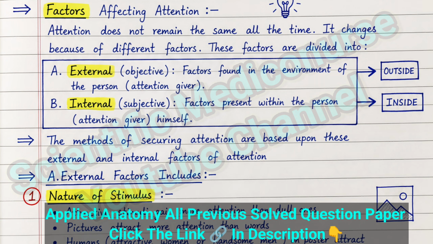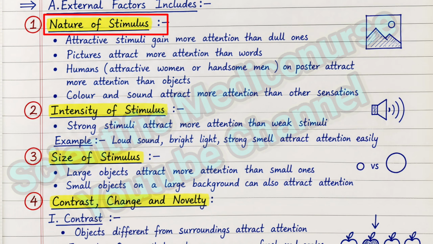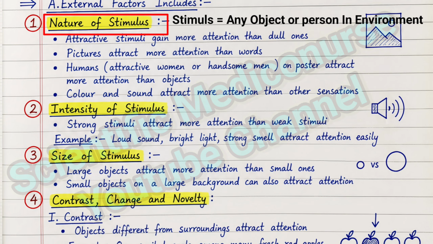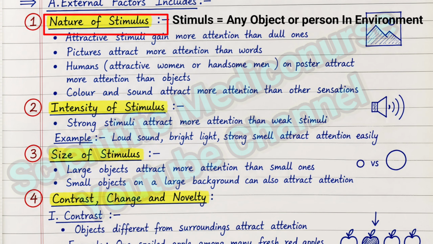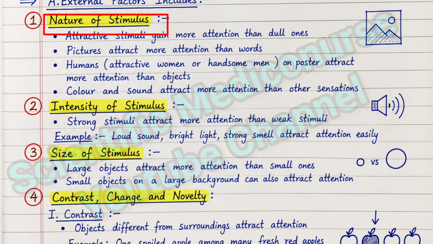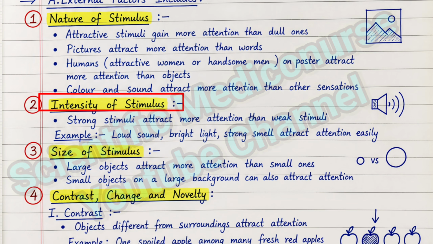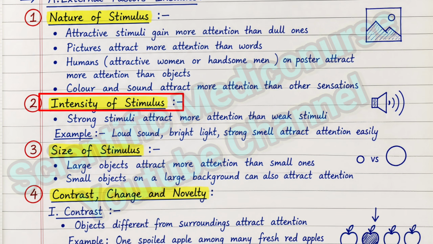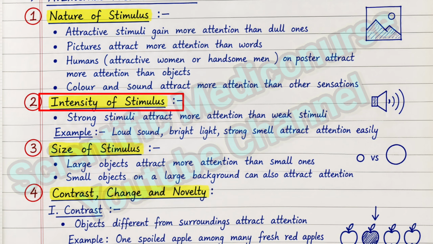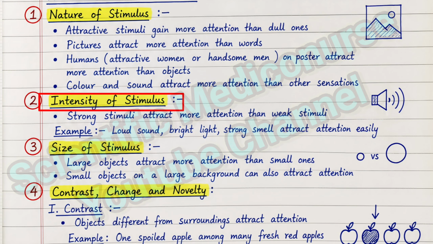Okay. And the external factors present in the environment include, first one, nature of stimulus. If the object is not attractive, no one can give attention to that object or stimulus. The second one is intensity of stimulus, like a loud sound. Even if you are not interested, you will get distracted and give attention to that loud sound.